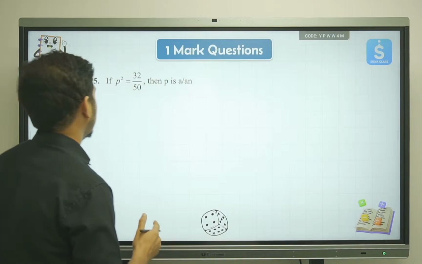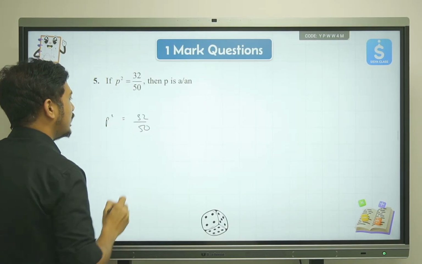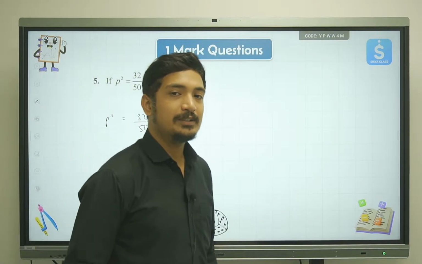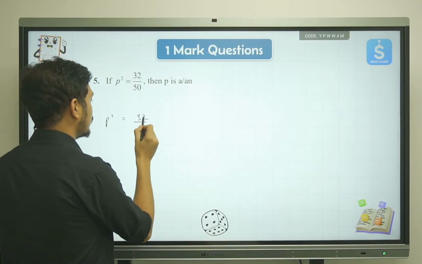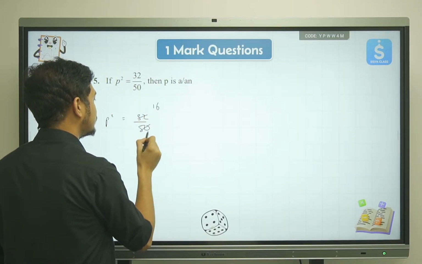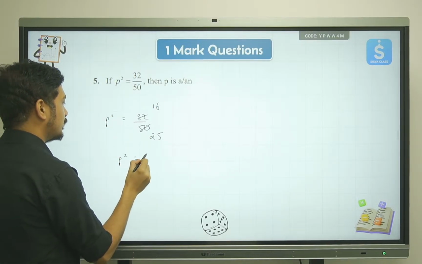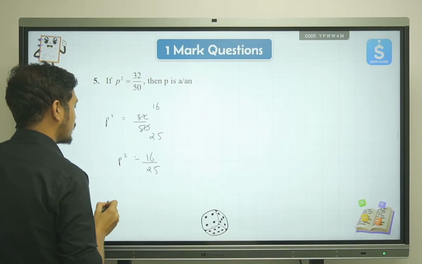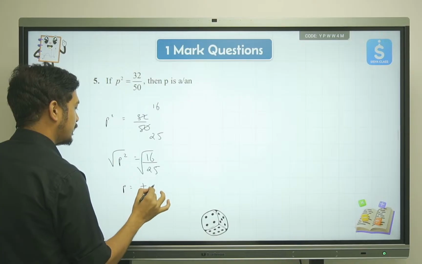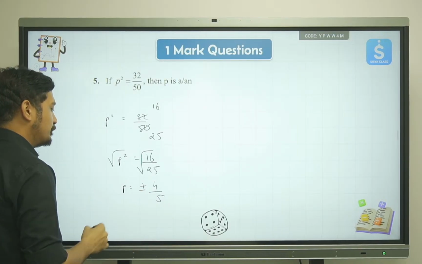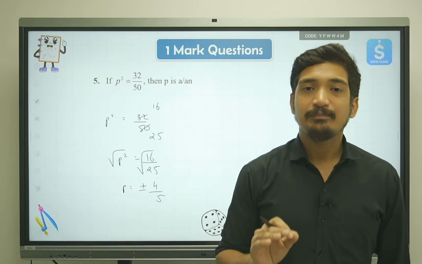So p square is equal to 32 by 50. Let us reduce this fraction to its minimal form. I'll just divide it by 2, so this will be 16 and this will be 25. It cannot be divided further. So I'll have p square is equal to 16 by 25. If I take the square root of both sides, we'll get p is equal to plus minus 4 by 5. Now we cannot divide this further,